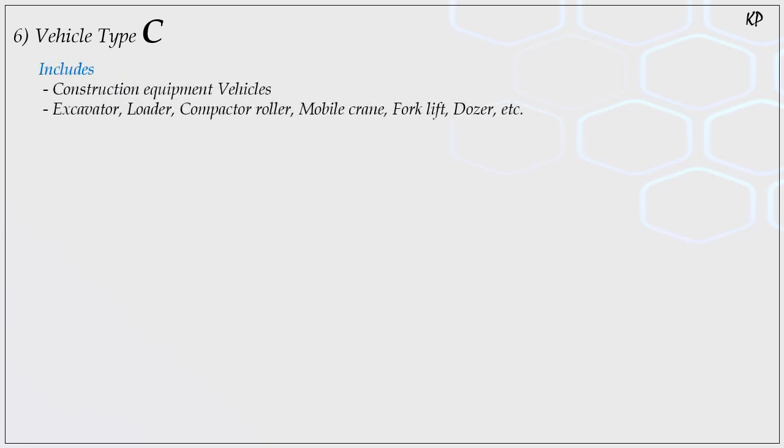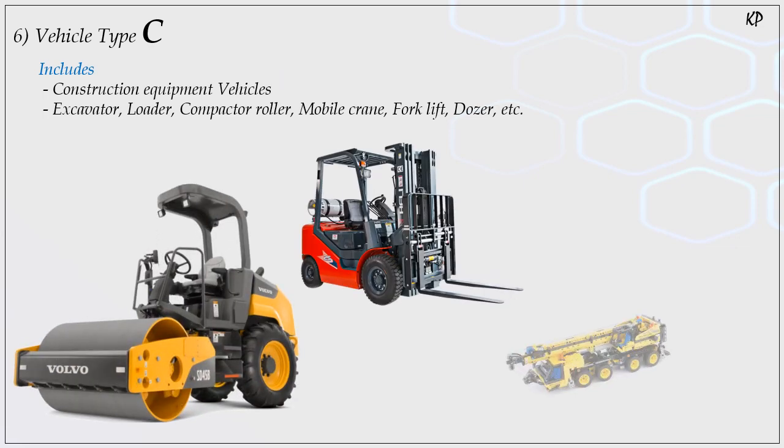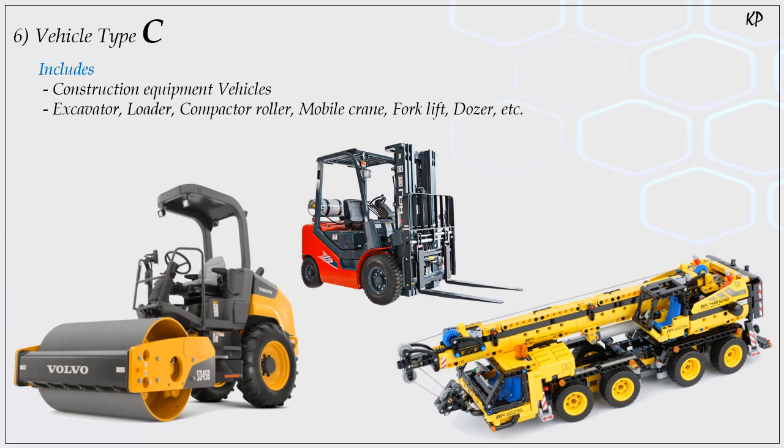The next type of classification is Type C vehicle. Type C vehicles include construction equipment vehicles which can be indoor or outdoor, like excavator, loader, compact roller, mobile crane, forklift, and many more.